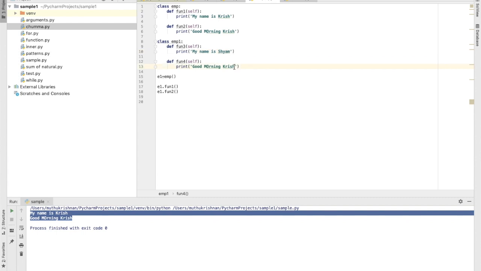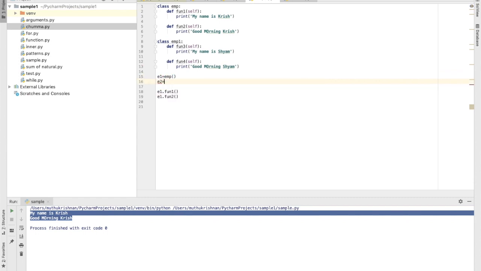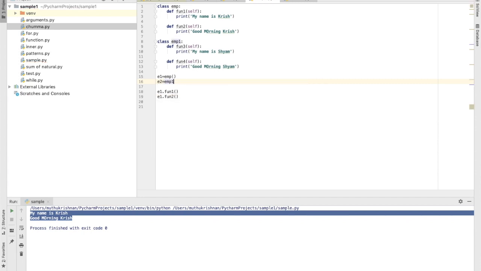So this is how I'm writing a second function, and now I'm going to create an object for this class emp1.